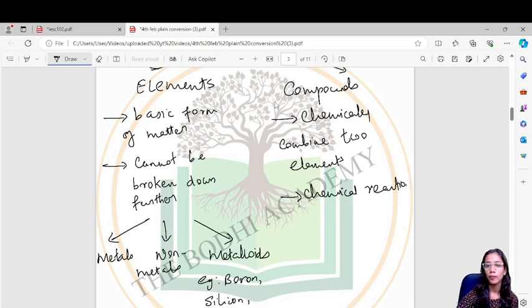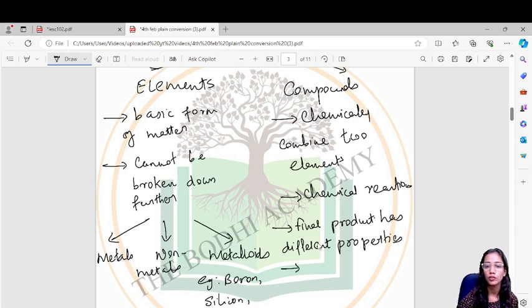The final product which is obtained, that is the compound, has completely different properties than both the elements. And it has a uniform composition throughout.